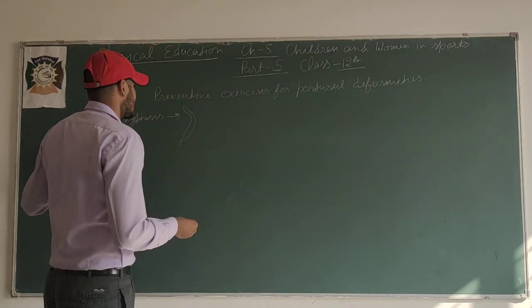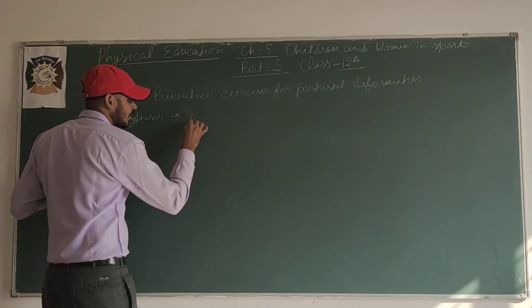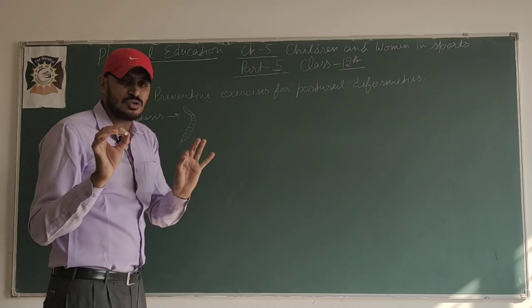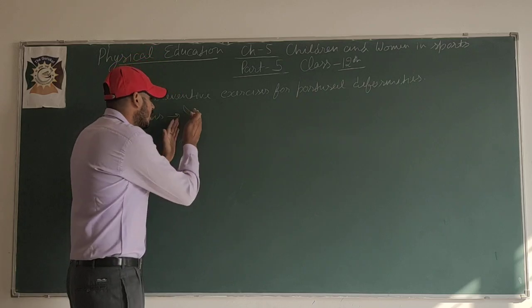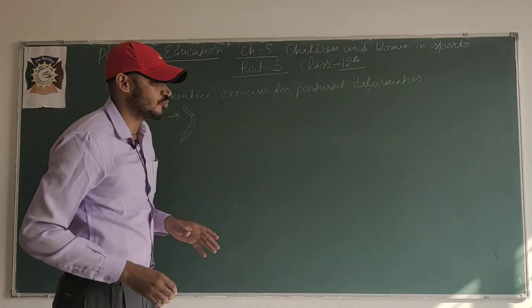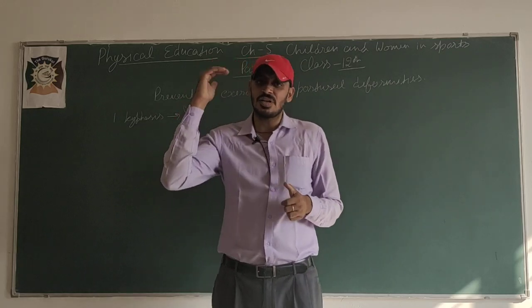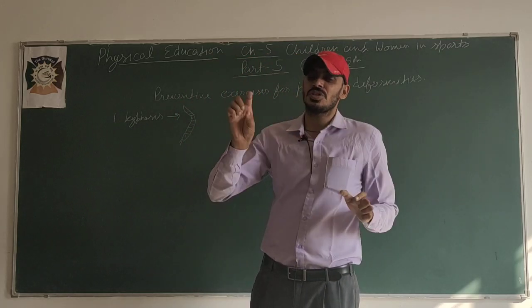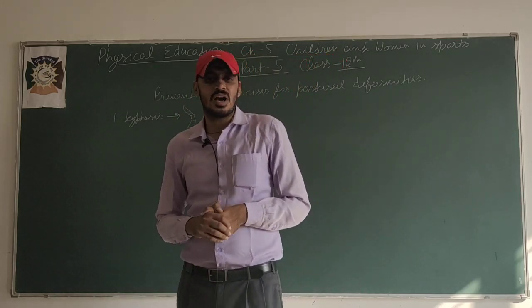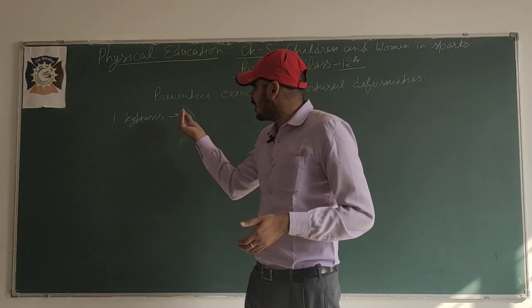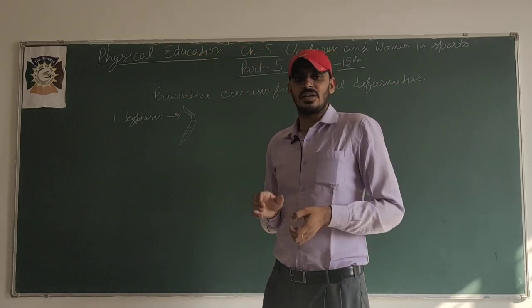So for preventive exercise, keep this thing in your mind. When we are talking about the preventive exercise of kyphosis, at first you have to imagine what kyphosis is, and which type of curve takes place in our spinal cord. So how can we correct it?